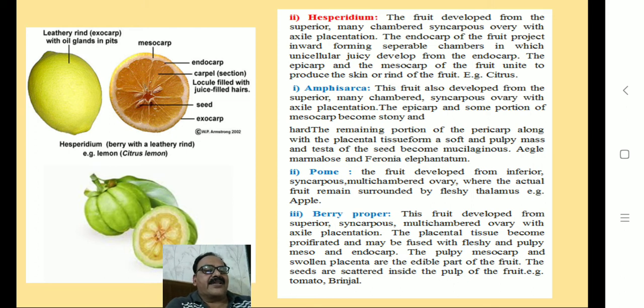The placental tissue becomes fragile and may be fused with fleshy and pulpy meso- and endocarp. The pulpy mesocarp and swollen placenta are the edible part of the fruit. The seeds are scattered inside the pulp of the fruit, for example, tomato, brinjal, etc.